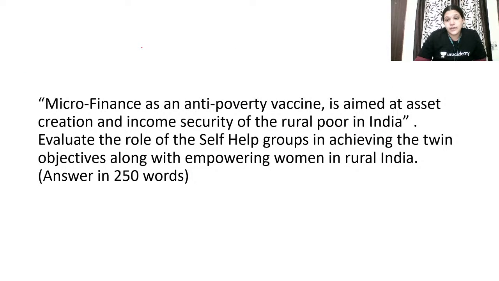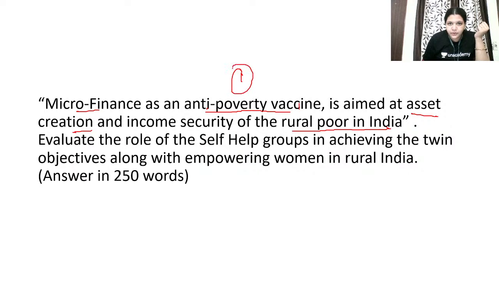Next question, a very beautiful question it is. Microfinance as an anti-poverty vaccine is aimed at asset creation and income security for the rural poor in India. First statement: first of all, you have to talk about what is microfinance. In the introduction, give a definition or any data related to microfinance. Then you have to talk about how microfinance acts as an anti-poverty vaccine, aiming at asset creation for the rural poor in India.